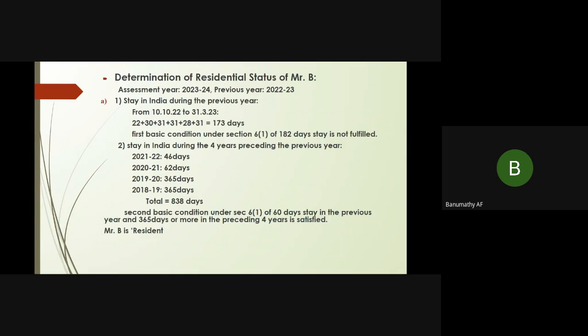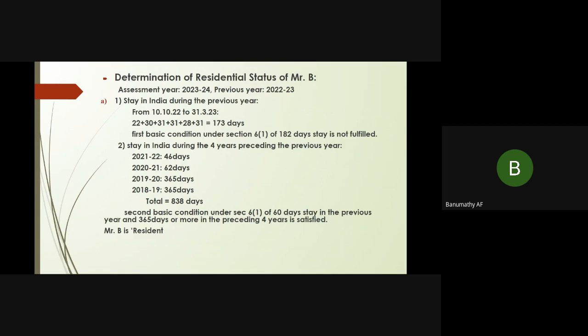An individual enters India and leaves India. So it starts from 10th October 2022 till the end of the financial year, that is 31/3/2023. In October he stayed 22 days. We have to include even the 10th of October. So October has 31 days, so it becomes 22.